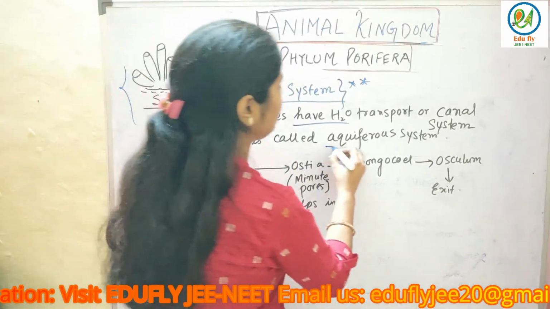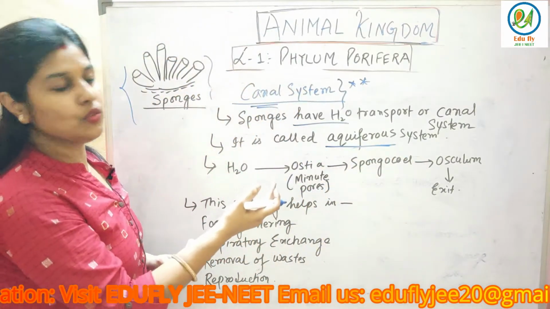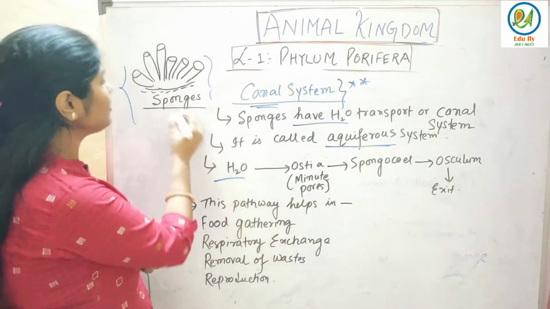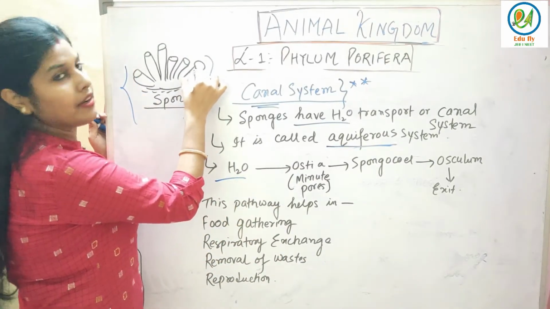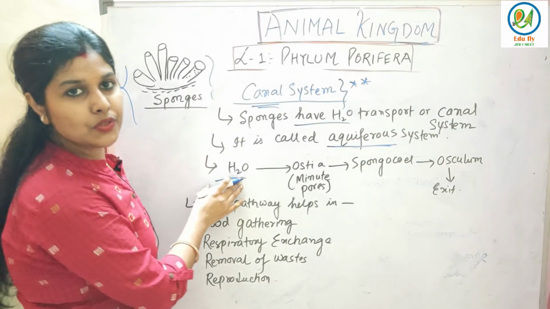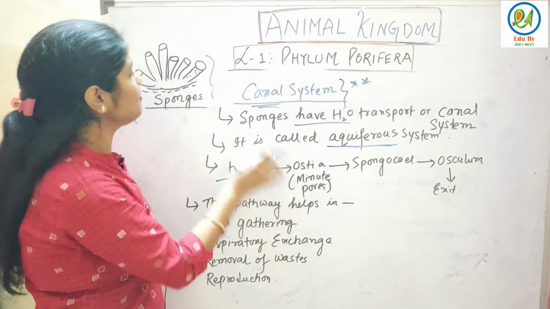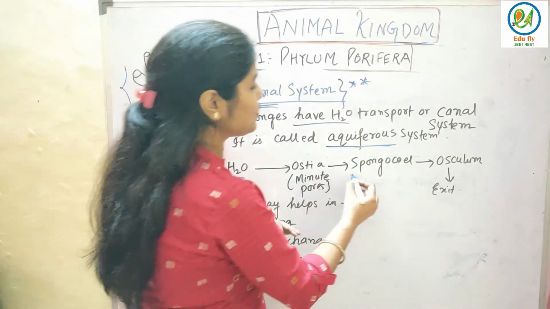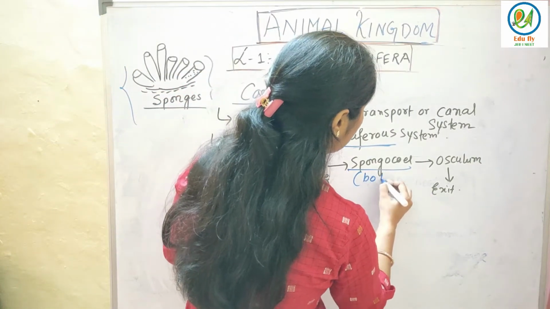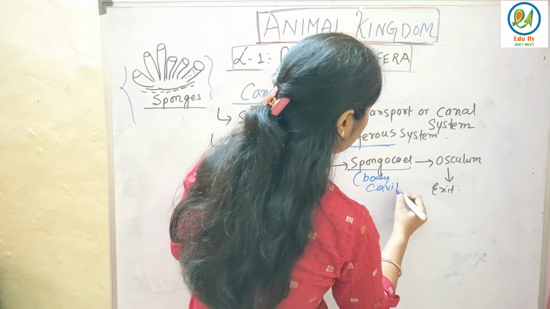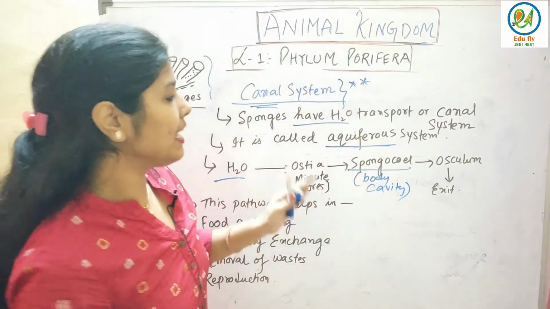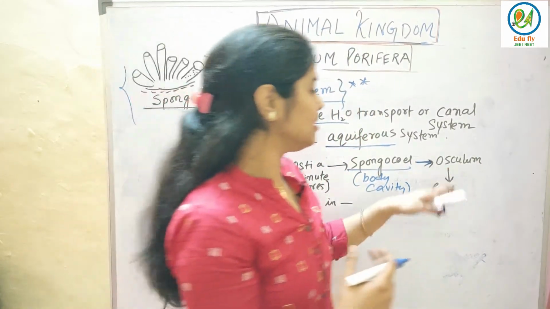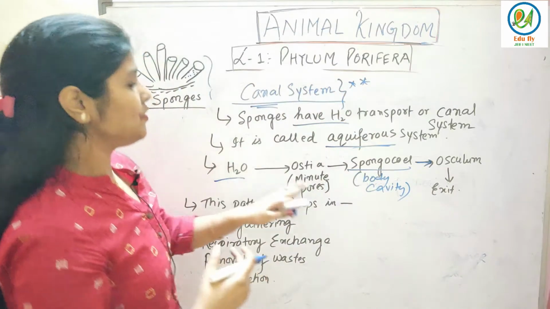It is called the aquiferous system, because it is a water canal. Fine? How does water enter? The sponge has minute pores in the body. So the water enters through the ostia. Ostia are nothing but the minute pores present in the body of the sponges. Then it enters the spongocoel. What was the spongocoel? It was the body cavity. Then it goes to the osculum, and from the osculum the water comes out. The exit point is the osculum and the entry point is the ostia.